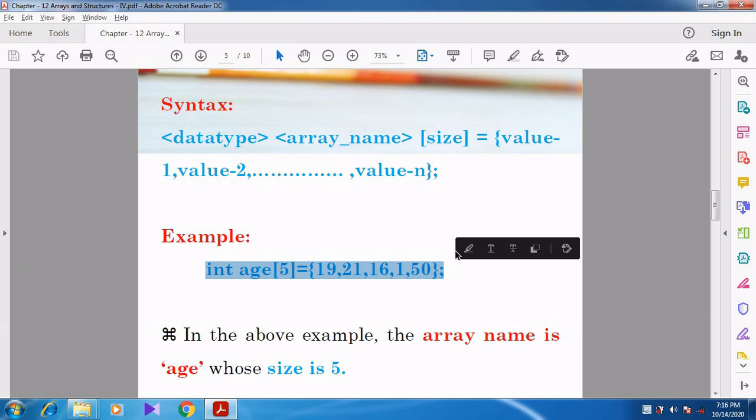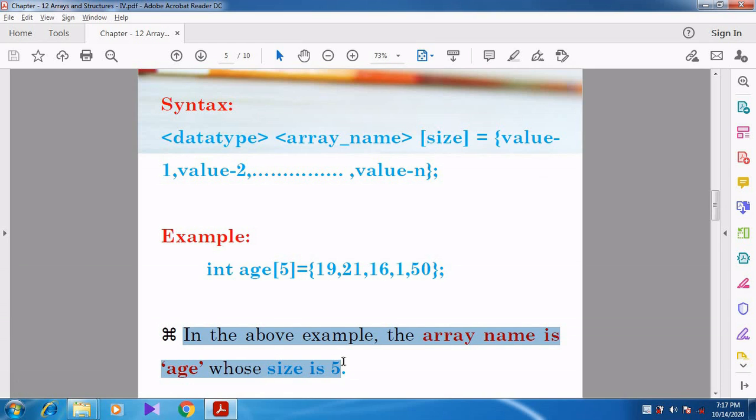The comma should be given for separating the values. Can you understand, students? int age of 5 is equal to 19, 21, 16, 1, 50. From this you can understand the array name is age. What is the size? 5.